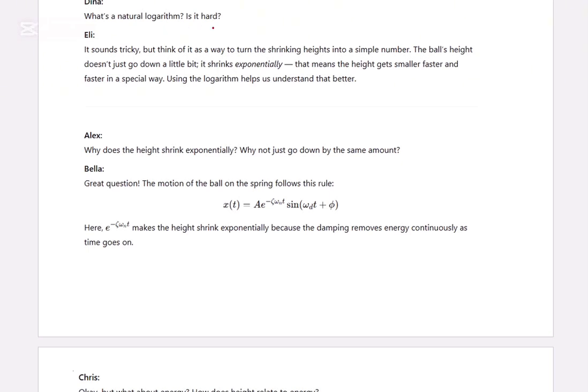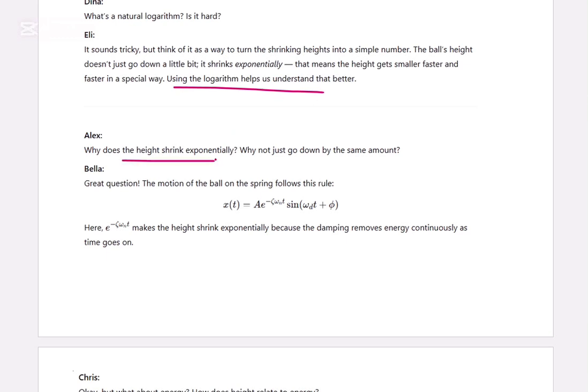So what's a natural logarithm? Is it hard? It sounds tricky, but think of it as a way to turn shrinking heights into a simpler number. The ball's height doesn't just go down a little bit; it shrinks exponentially. That means the height gets smaller and smaller in a special way. Using the logarithm helps us understand that better.